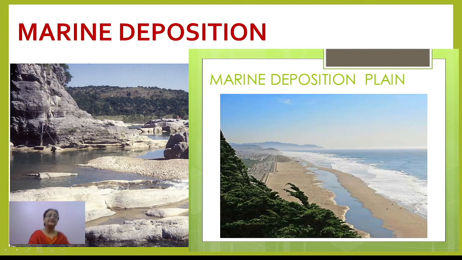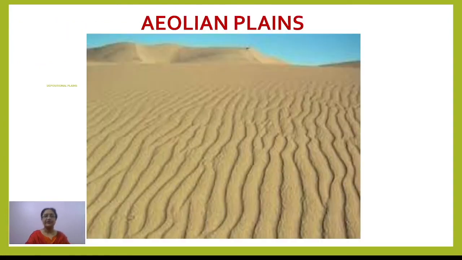Next is marine deposition. Marine means by the sea or ocean. So in the coastal area, whenever the deposition work has been done by the sea waves, that results in the formation of marine depositional plains. Whenever it is the result of the work of wind, it is called aeolian plains.